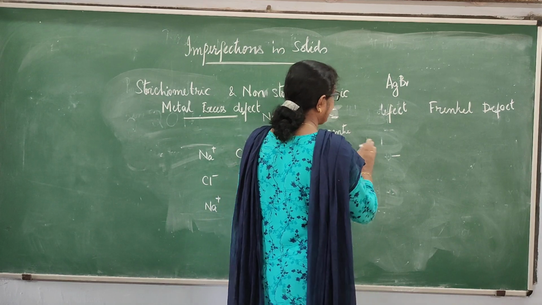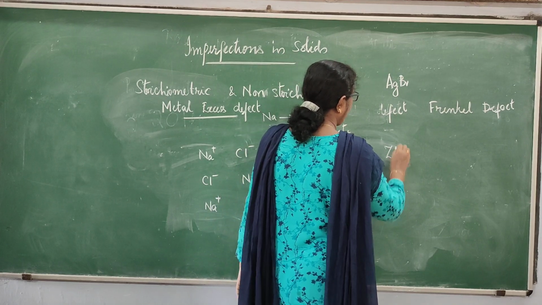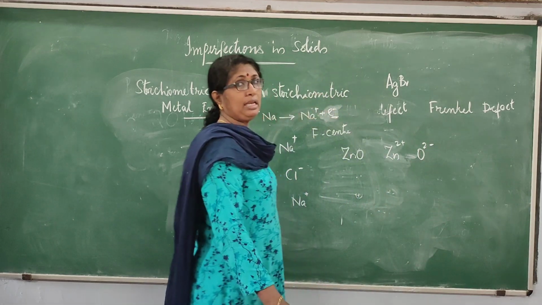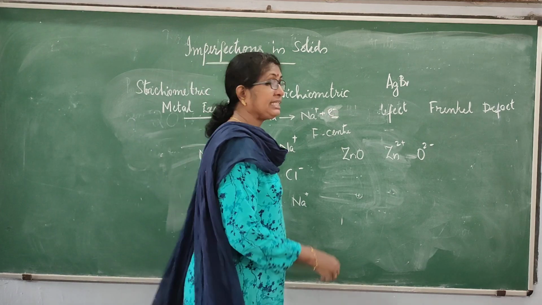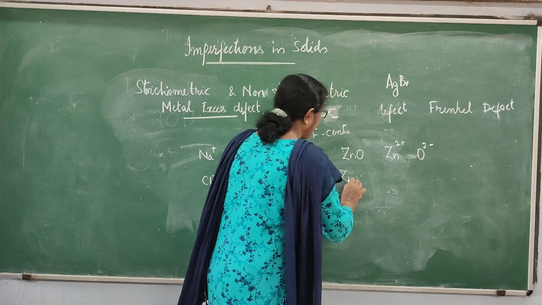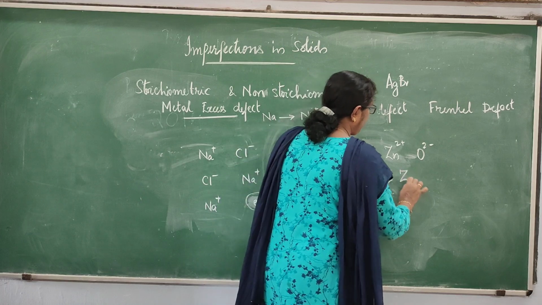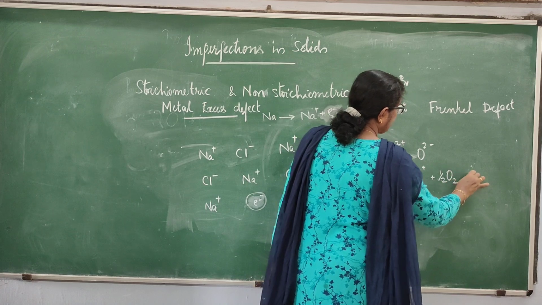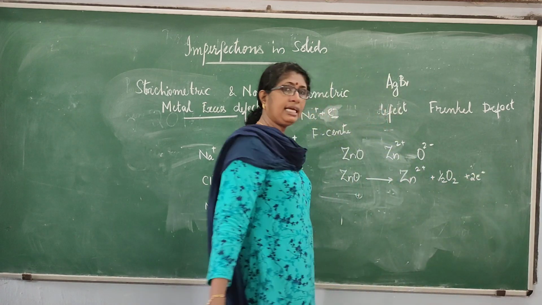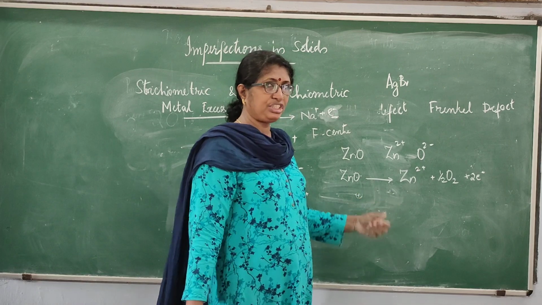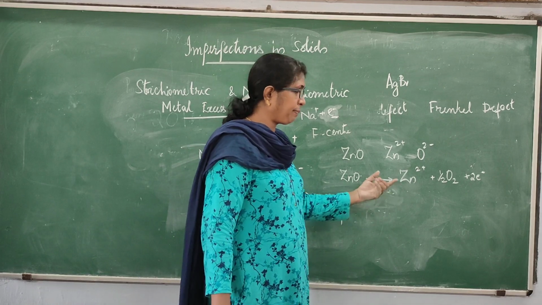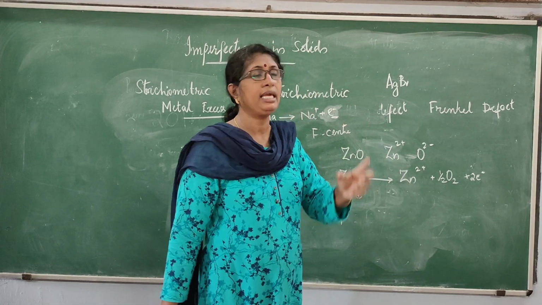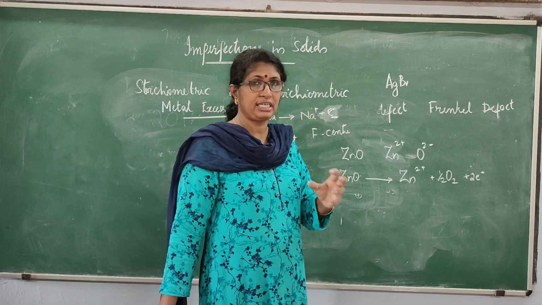When zinc oxide is heated, it is made up of zinc ions and oxide ions, and it will lose oxygen when heated. So zinc oxide, when you heat, gives Zn2+ plus half O2 plus 2 electrons. These electrons will occupy the interstitial site or the site occupied by the oxygen, and the excess zinc ions will occupy the interstitial site.